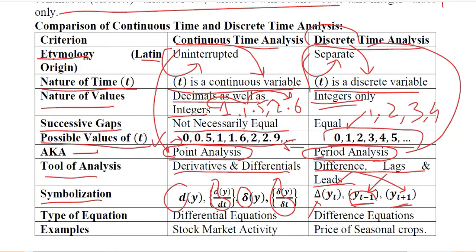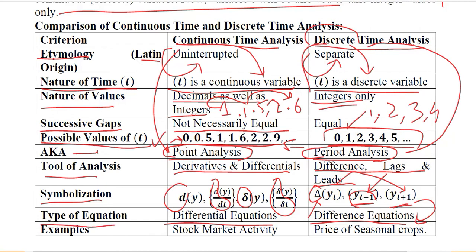Therefore, we call them difference equations, because we can see that there is a certain difference, t minus 1 or t plus 1. So there is a difference. Delta also reveals the difference. In the other case, there are the differential equations. They have derivatives and differentials, so we call them differential equations.